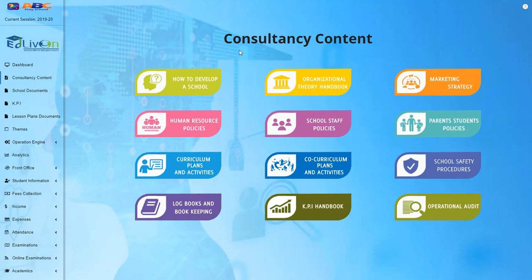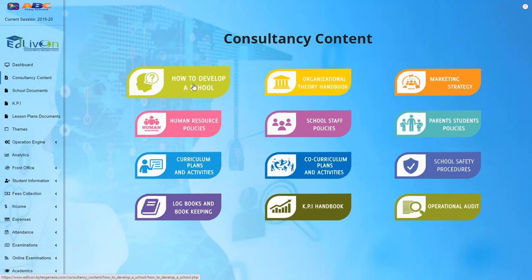Okay, now this screen explains 12 buttons in total, which are basically the most important buttons for any education organization to run it accordingly. The very first button is how to develop a school. This button is of great importance, especially for investors who have capital in their pocket but don't have any experience to start an education organization from scratch. So they are looking for consultant type people.